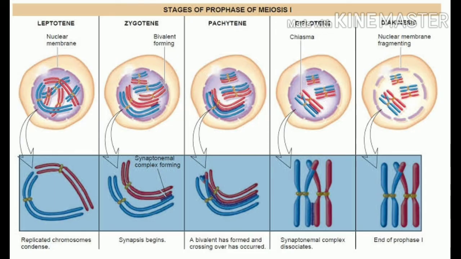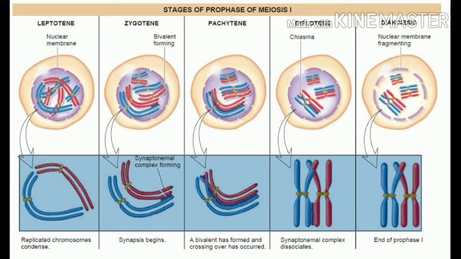Okay, in this picture we are going to see all the 5 stages in prophase 1. First stage leptotene, second zygotene, third pachytene, fourth diplotene, and fifth diakinesis. Here, what will happen in leptotene? I told you, the chromosomes became uncoiled and are separated as long thread-like structures in a bouquet stage. That is the first stage, leptotene. Here, given below, the chromosomes are separated.